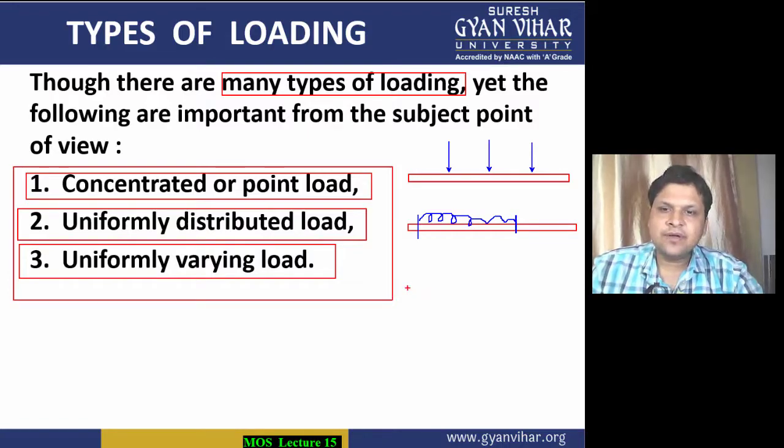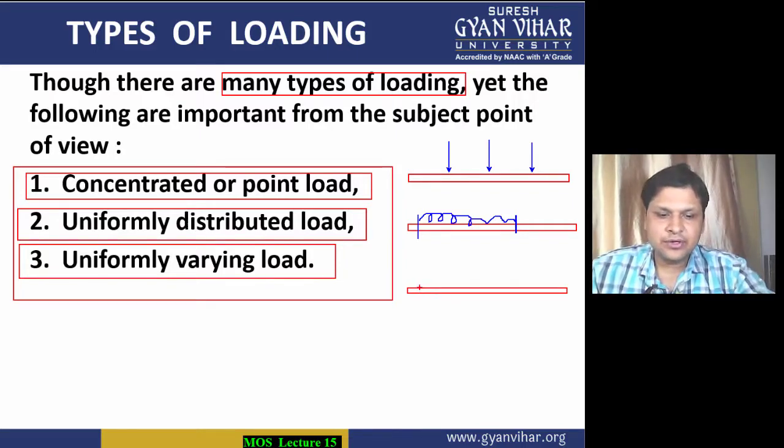The third one is the uniformly varying load. Uniformly varying load means the load is neither concentrated at a point, nor uniformly distributed over a small portion, but the load is uniformly increasing from one point to the other.